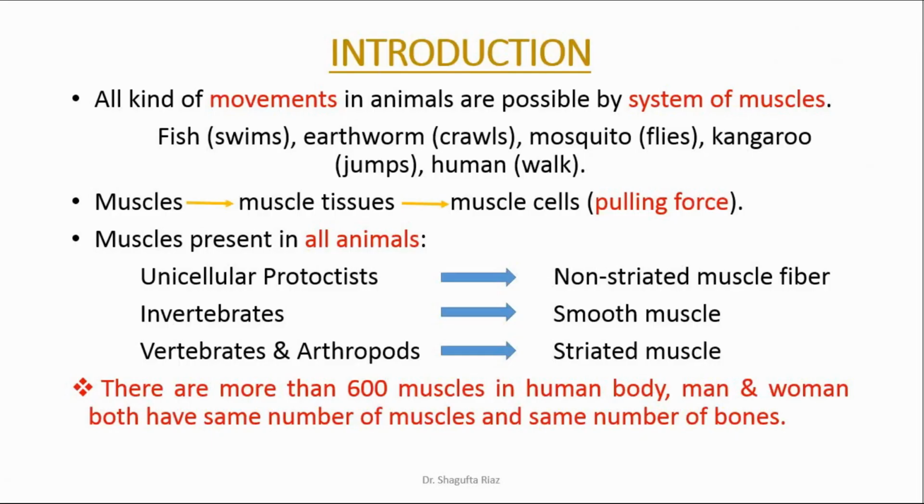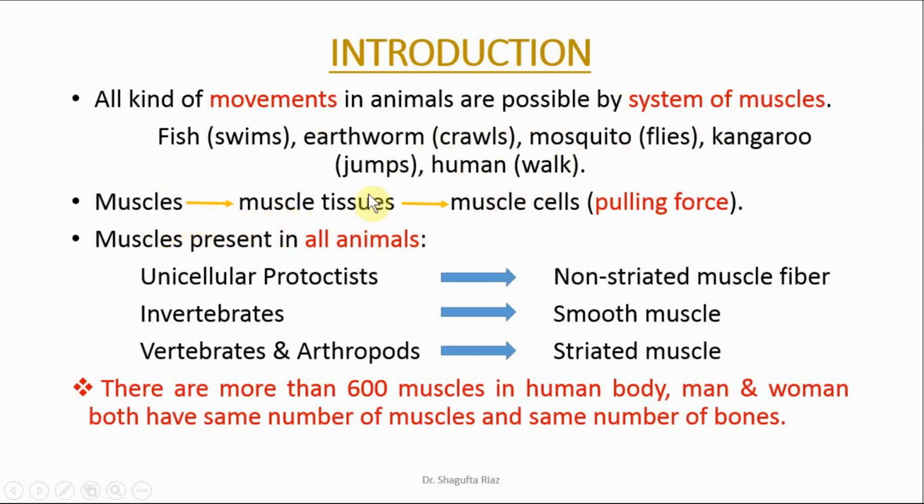This is the second most important system of our body for movement. We have discussed the skeletal system in the previous lecture. Now the muscular system. All kinds of movements in animals are possible by the system of muscles. Like a fish can swim, an earthworm crawls, a mosquito flies, a kangaroo jumps, or even we humans walk. All these types of movement are possible just because of the presence of muscles.